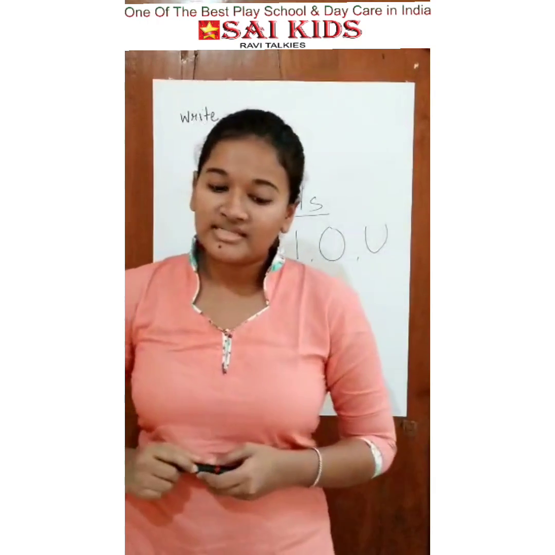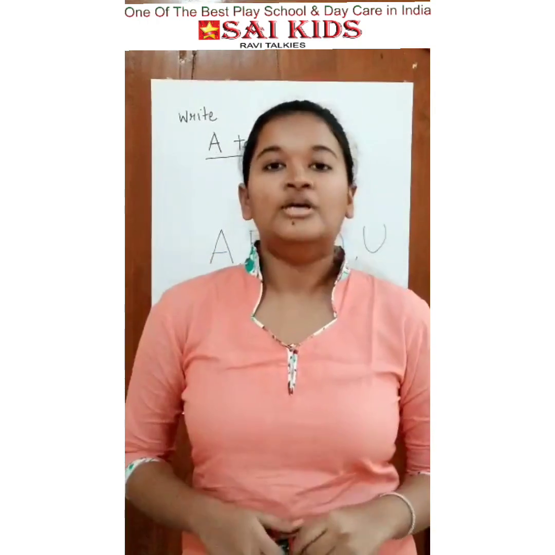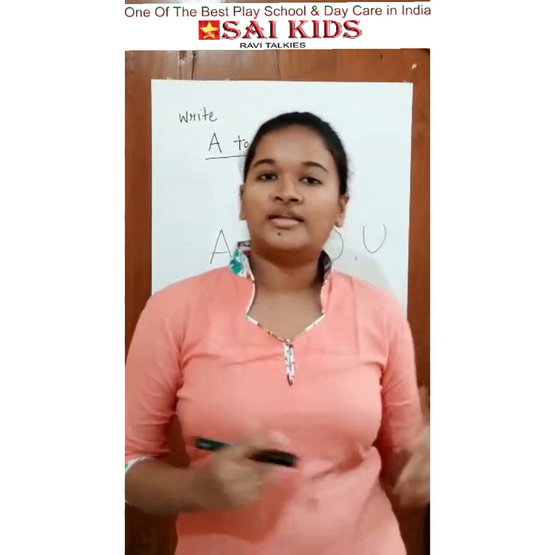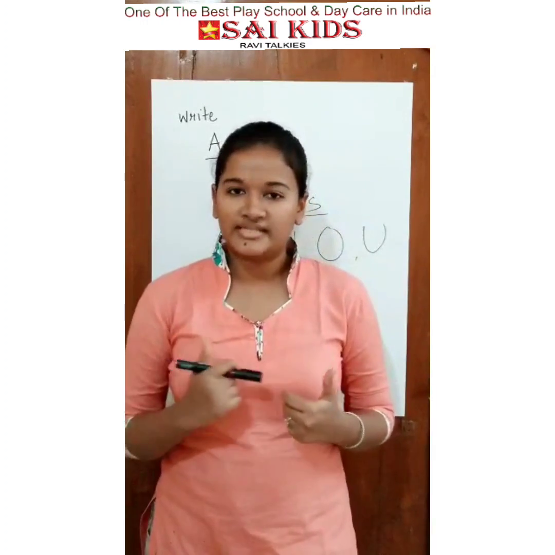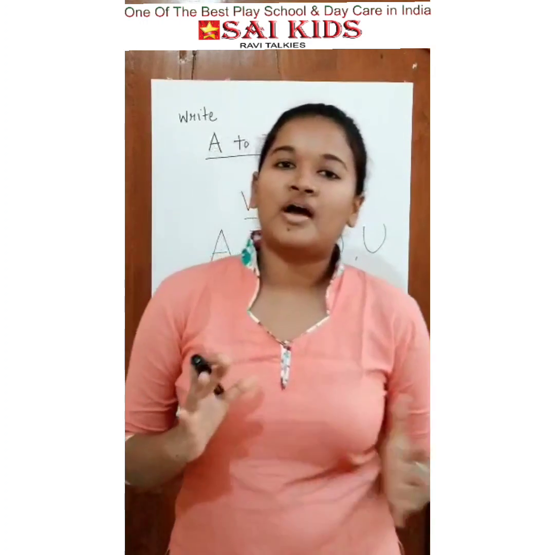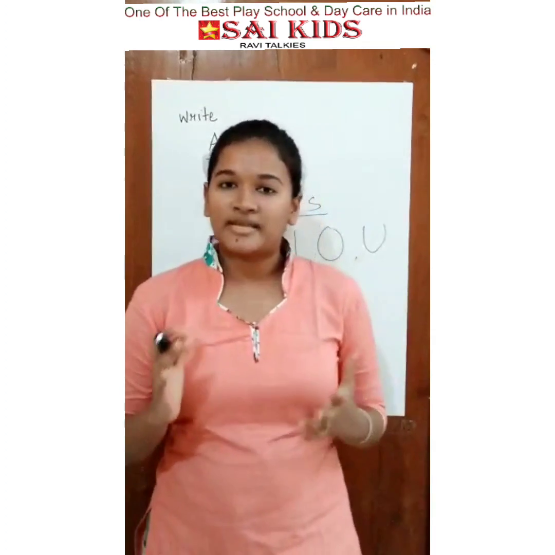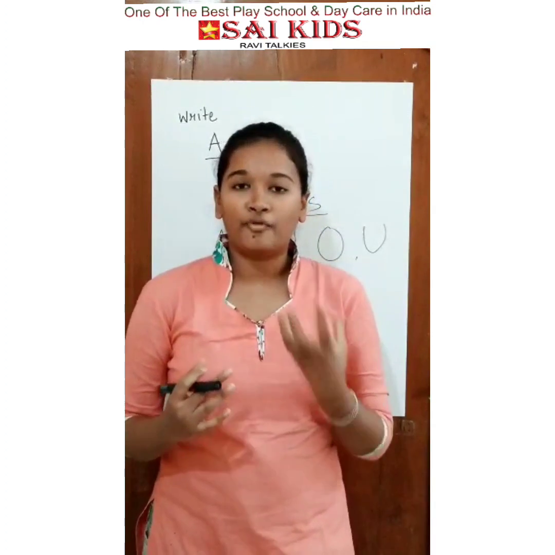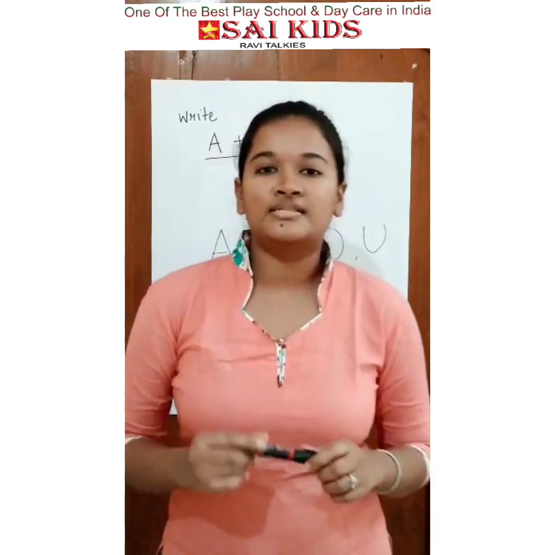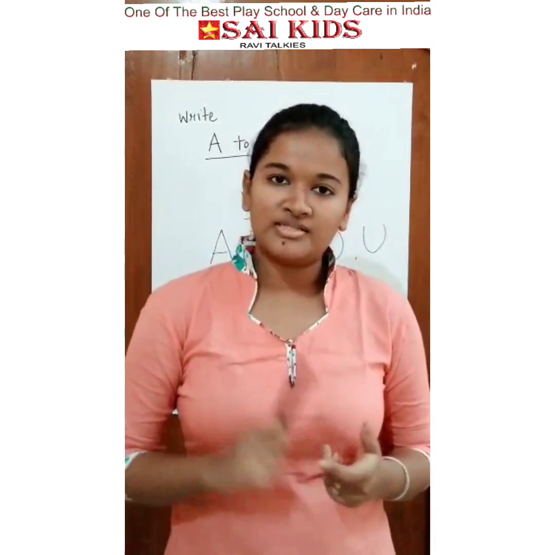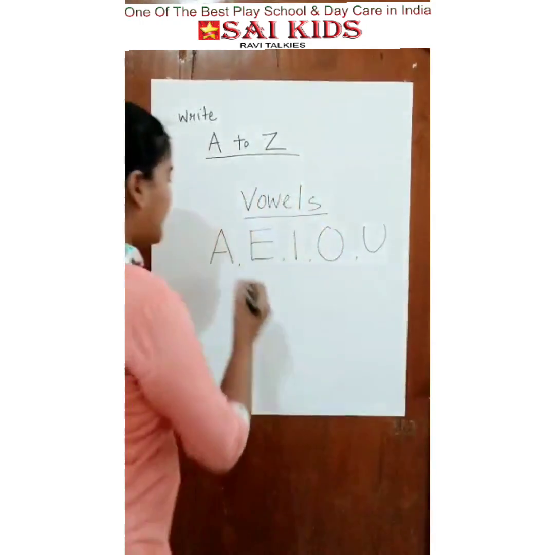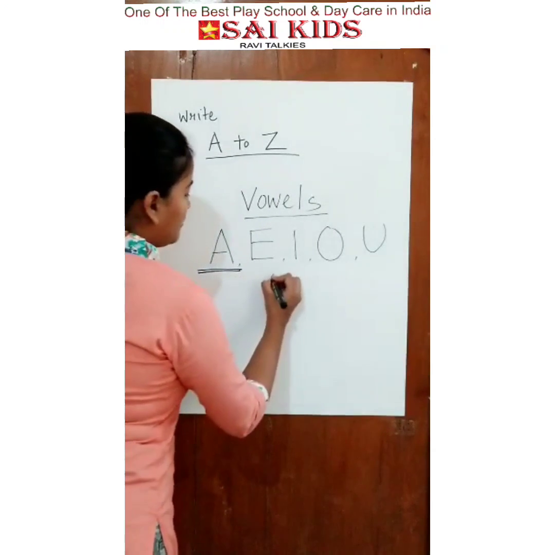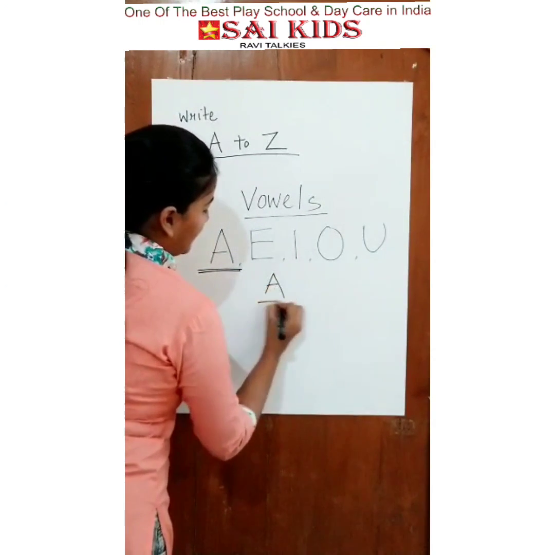Today we will learn about the vowels and their sounds. So children, as I told you, there are 26 alphabets. In 26 alphabets, what makes the vowels so special? The vowels are special because they have a sound that we make by using our voice and mouth. So let's learn about the sounds of the vowels one by one, starting from the letter or alphabet A.